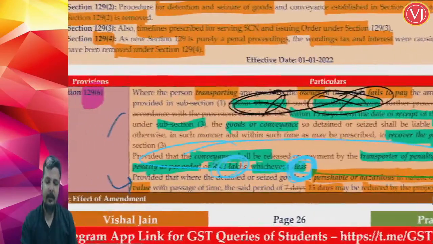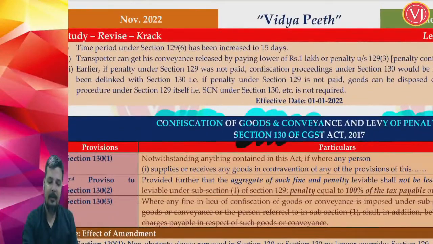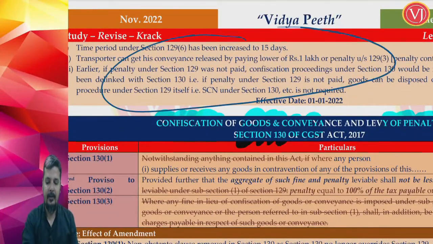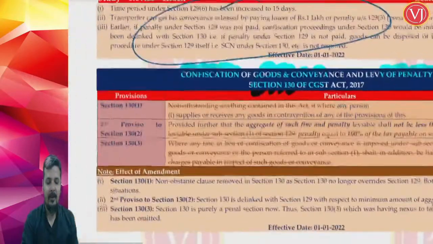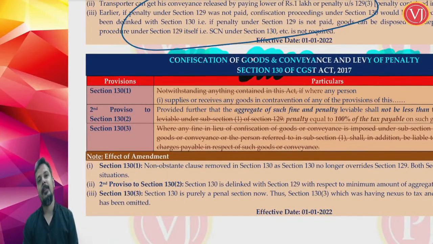So this portion of section 129 and the amendments here we have discussed. Now friends, there is also an amendment in section 130. Understand that previously the provisions of section 129 and 130 were a bit confusing and there was not much clarity. Now they have made very clear points.